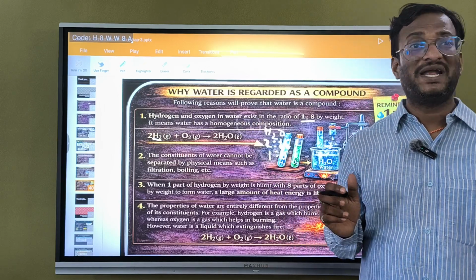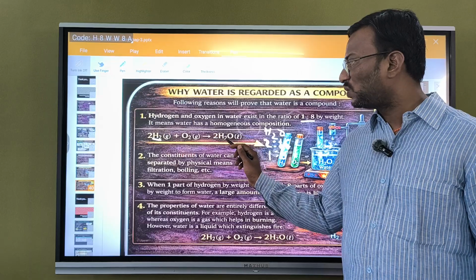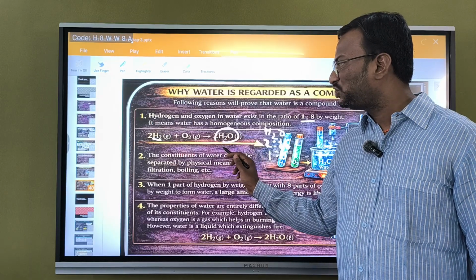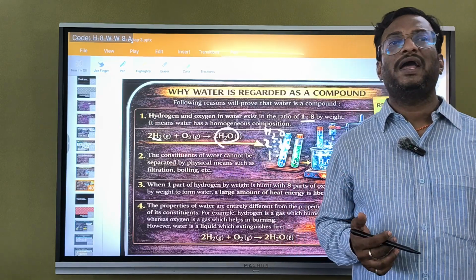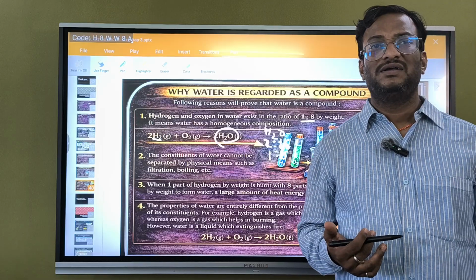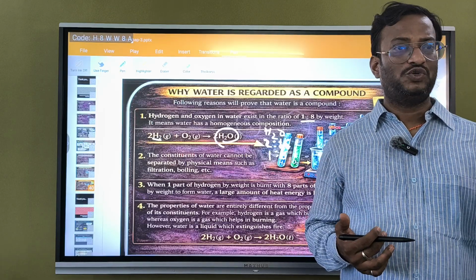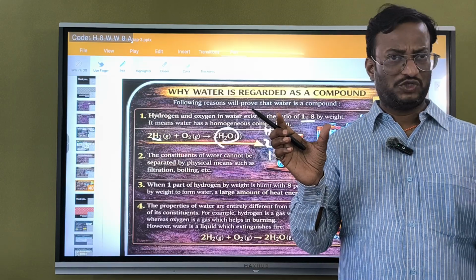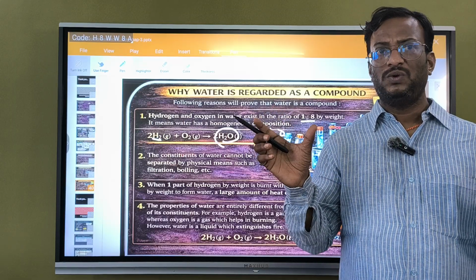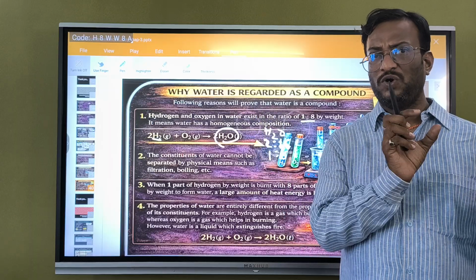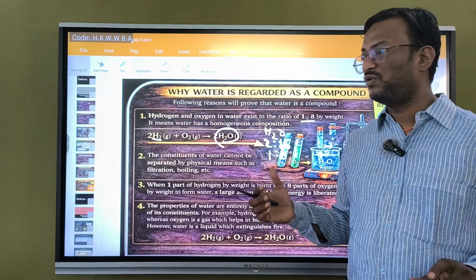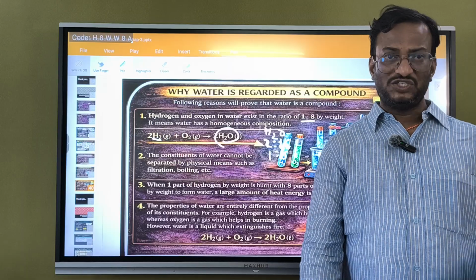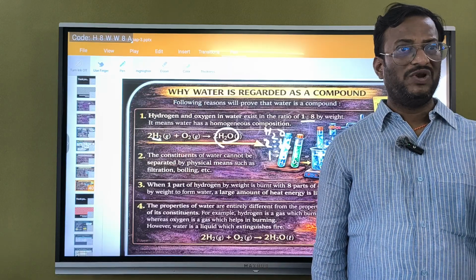Here, of course, we may get a question. The formation of the molecule is H2O. You may assume that H2 is already there and there is no need to break H2, so if you break O2 and combine one O with H2, it will form a water molecule. No, that is not the case. Actually, H2 will break first.